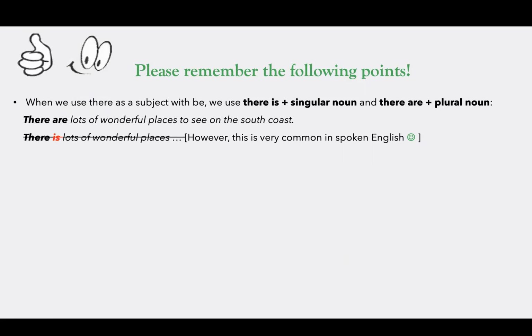However, in everyday English, for example, here in Canada, most people use only there is. It doesn't matter after that whether we have a countable noun, singular or plural noun, or uncountable noun. People mostly use the there is structure. So in other words, there is lots of wonderful places is correct in spoken language. But again, in everyday language, not in a test situation. In a test situation, it's always a grammar mistake.